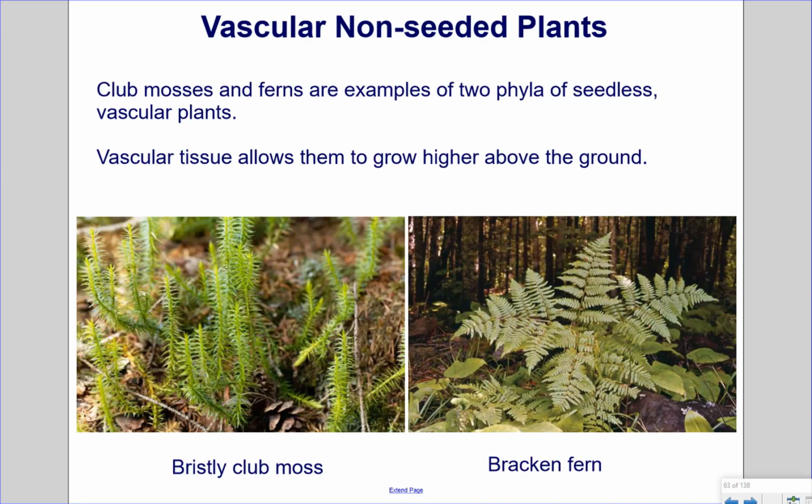Vascular non-seeded plants. Club mosses and ferns are examples of 2 phyla of seedless vascular plants. Vascular tissue allows them to grow higher above the ground. Pictured below are the bristly club moss and bracken fern.